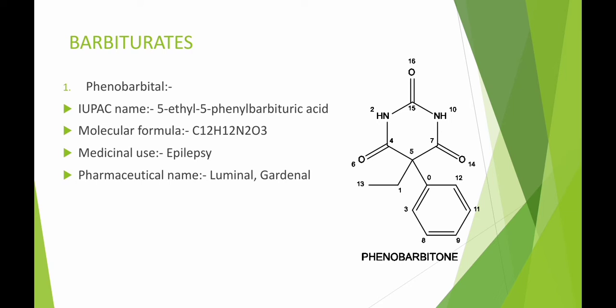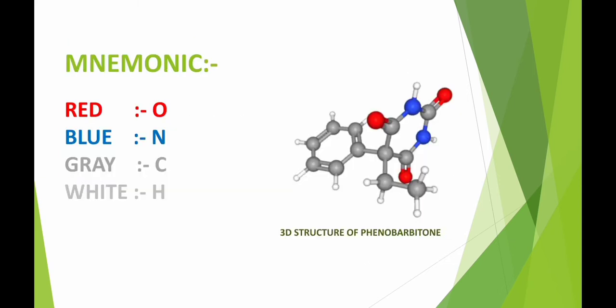The IUPAC name is 5-ethyl-5-phenyl barbituric acid and the molecular formula is C12H12N2O3. The medicinal use of phenobarbital is epilepsy, and the pharmaceutical names of phenobarbital are Luminal and Gardenal. Here is a 3D structure of phenobarbital which helps to easily remember the structure.